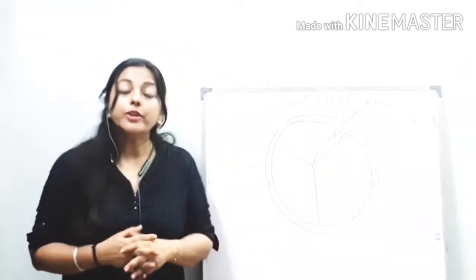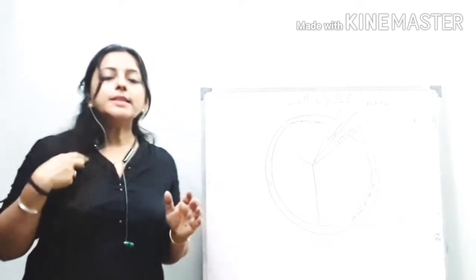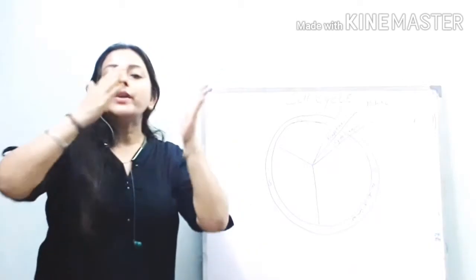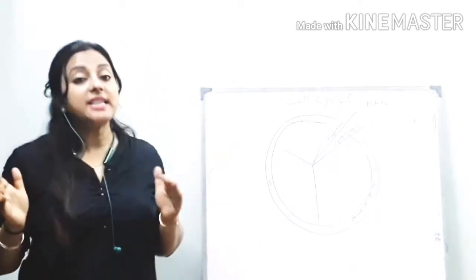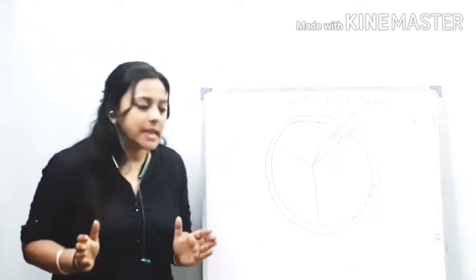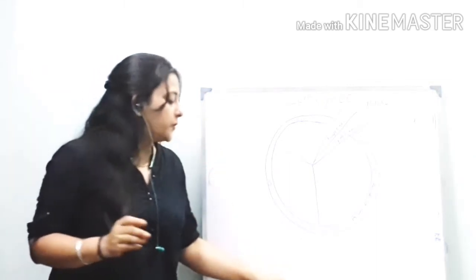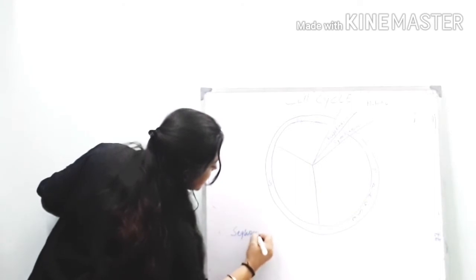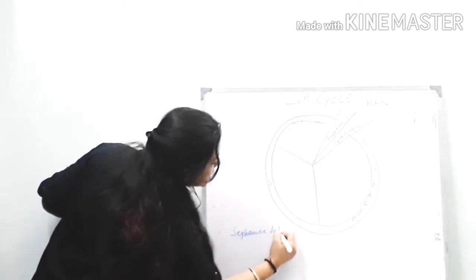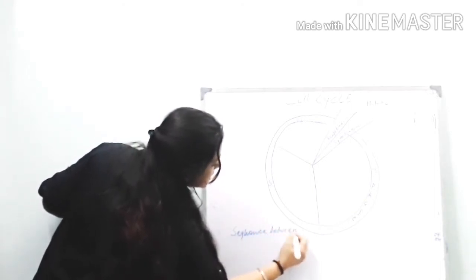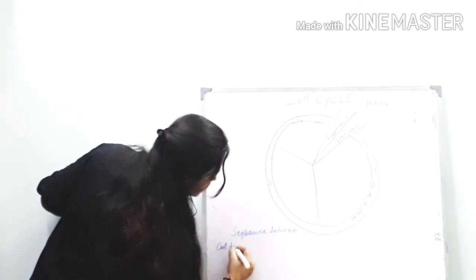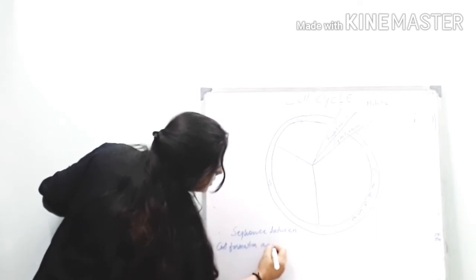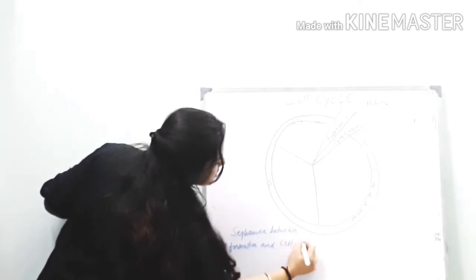Now we'll discuss the cell cycle. What is the cell cycle? The cell cycle is the sequence between cell formation and cell division.